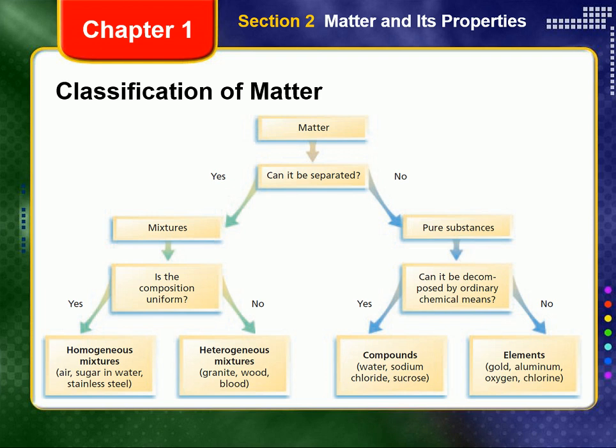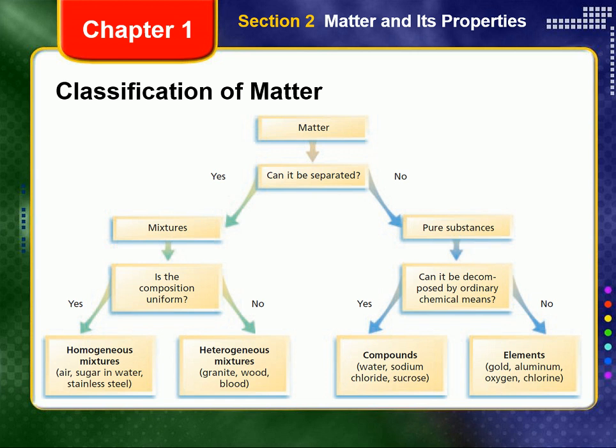The variety of forms in which matter exists is enormous. However, all matter can be classified into one of two groups: pure substances and mixtures. A pure substance can be an element or compound. The composition of a pure substance is the same throughout and does not vary from sample to sample. Mixtures, in contrast, contain more than one substance.